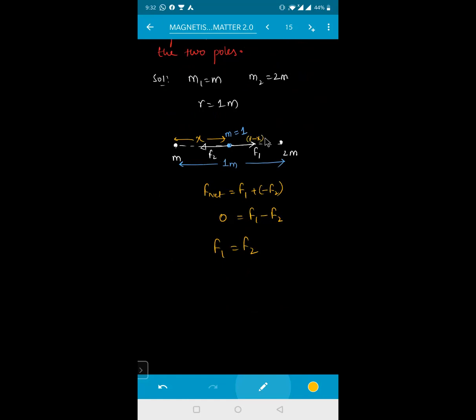The force is given by the formula mu naught by 4 pi into the pole strength M into the unit pole 1, divided by x squared. This will equal mu naught by 4 pi into the pole strength 2M into 1, divided by the distance between them, which is how much?